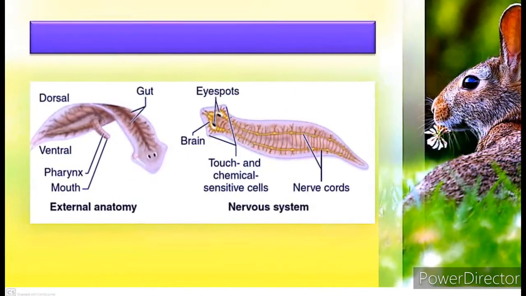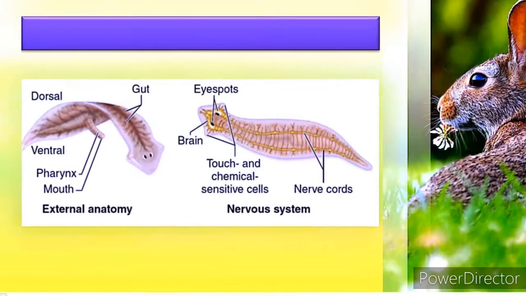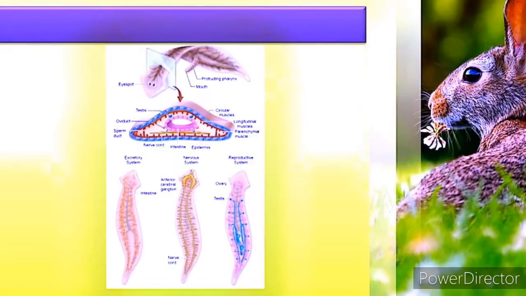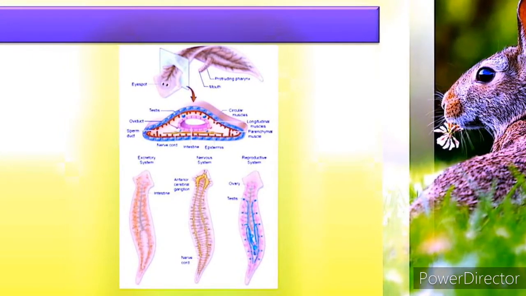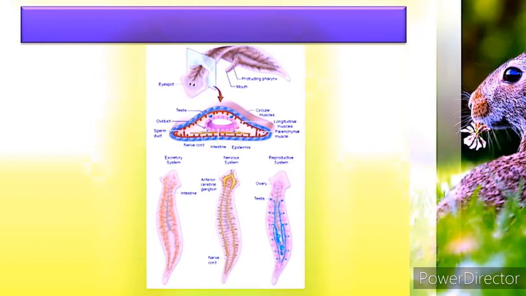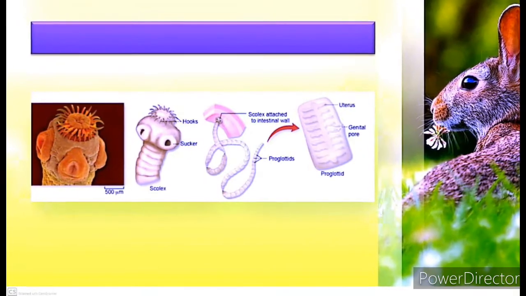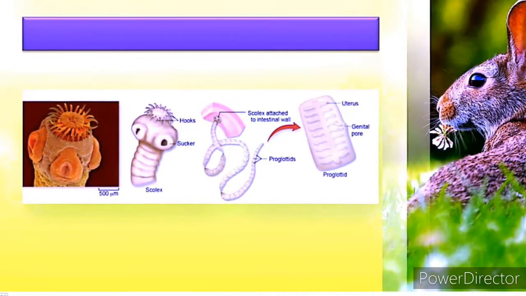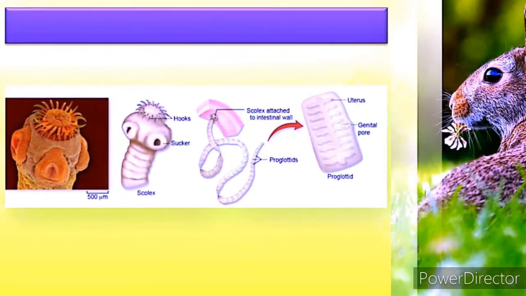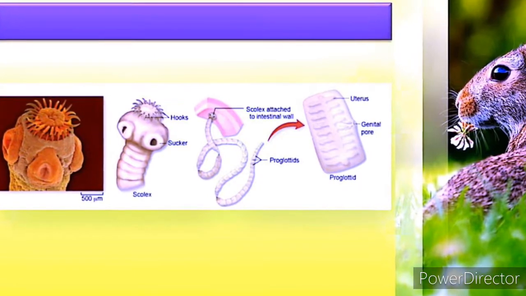Metabolic functions, they have an incomplete digestive system. Excretion done by flame cells. Reproduction monoecious, that means sexes are not separate. Fertilization is internal. Development is indirect. They have larval stages like miracidium, sporocyst, redia, cercaria. Examples: Taenia solium, Fasciola hepatica.